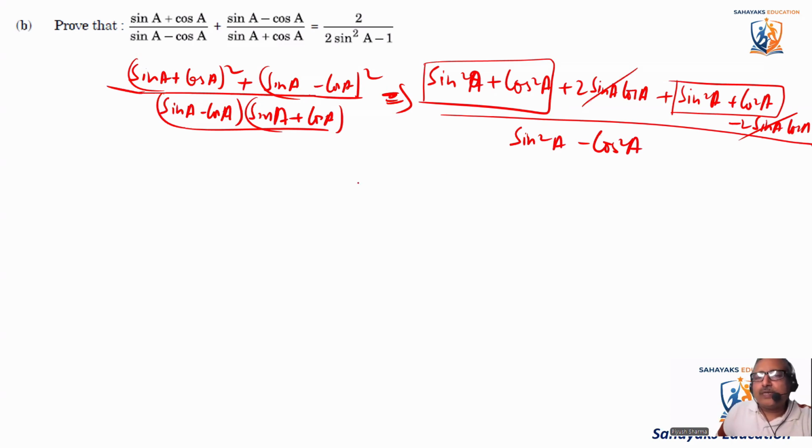It becomes 1 plus 1, so it becomes 2 divided by sine square A minus cos square A.